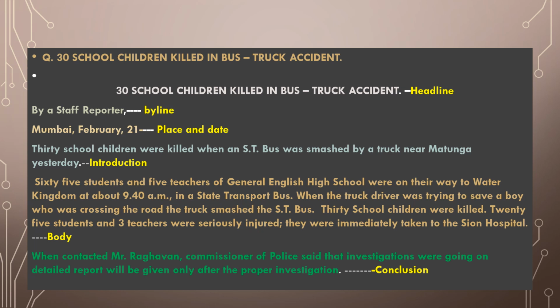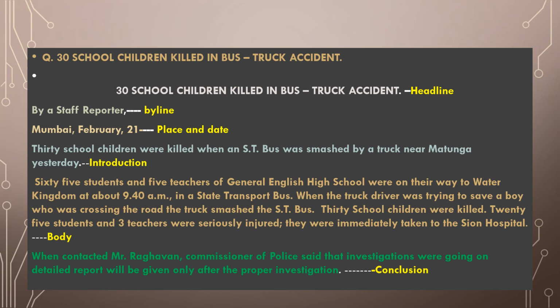The headline should be an attractive one which can make a reader read the article. So it should be written in bold letters. Here, 30 school children killed in bus truck accident is written in bold letters. It is followed by the byline. The reporter who is writing that article, the reporter's name is written with a designation. If not, it can be written as staff reporter. If you are collecting news from any source, then we can write source and the name of that source. It is followed by place and date.